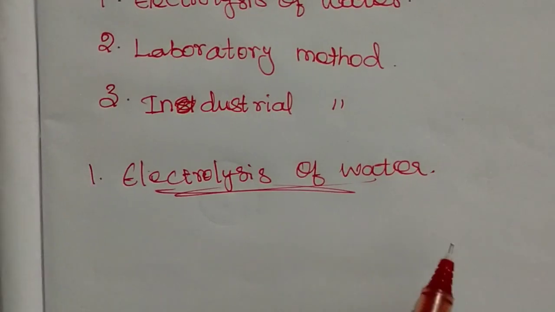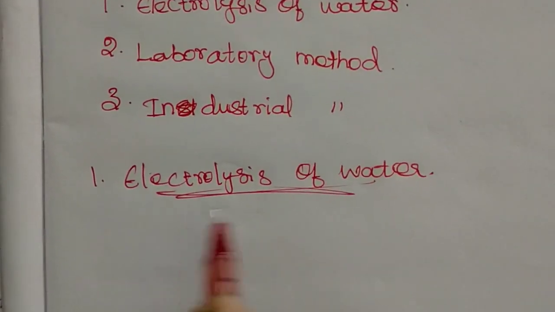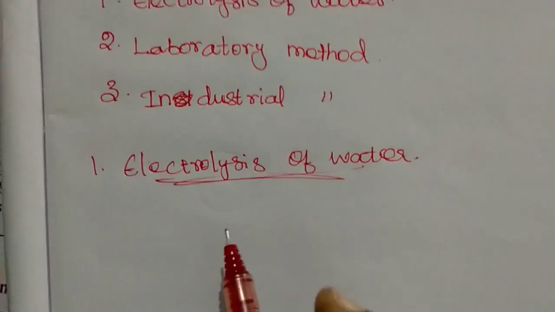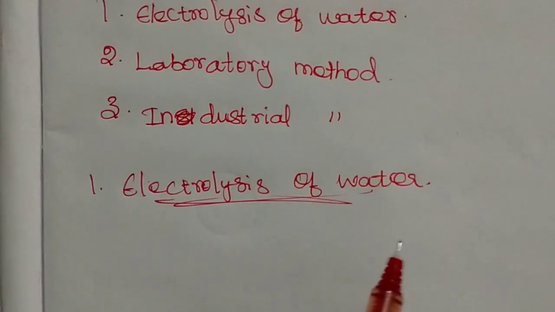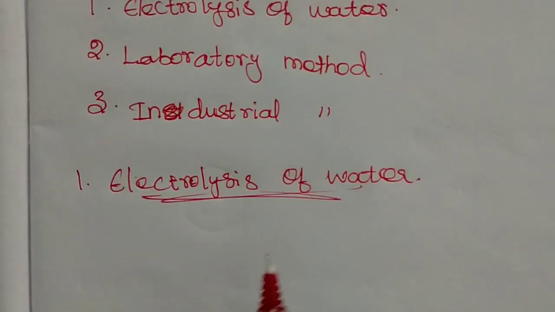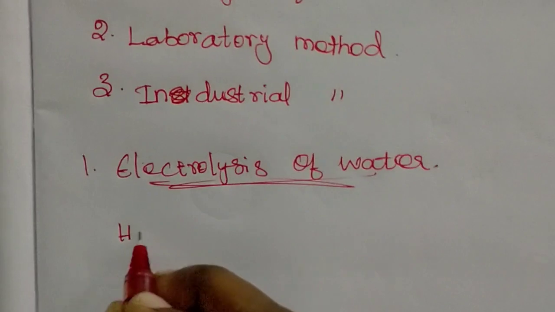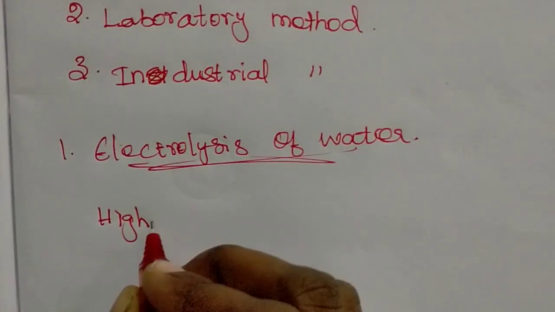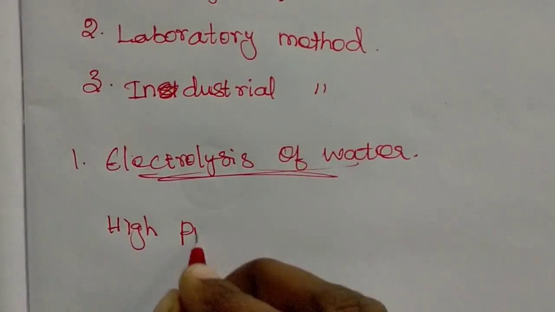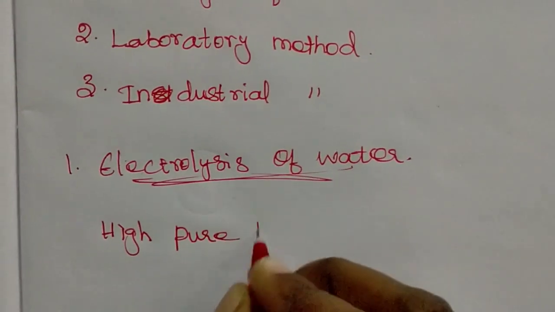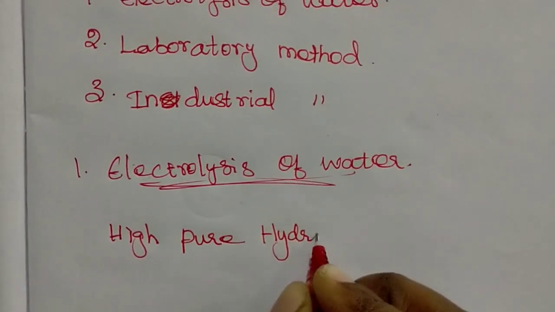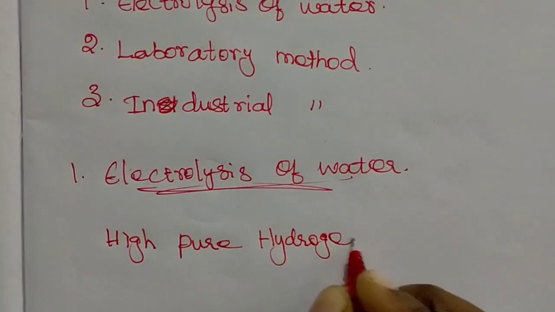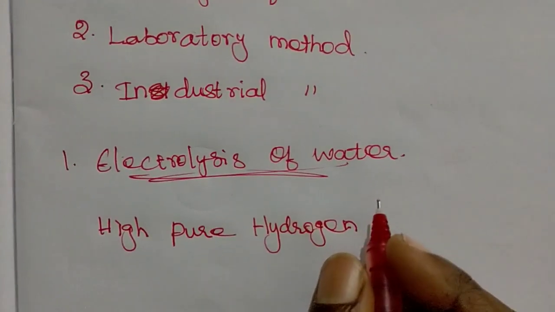So the first preparation of hydrogen is electrolysis of water. As I already told you, by this method you can get the highest purity hydrogen.